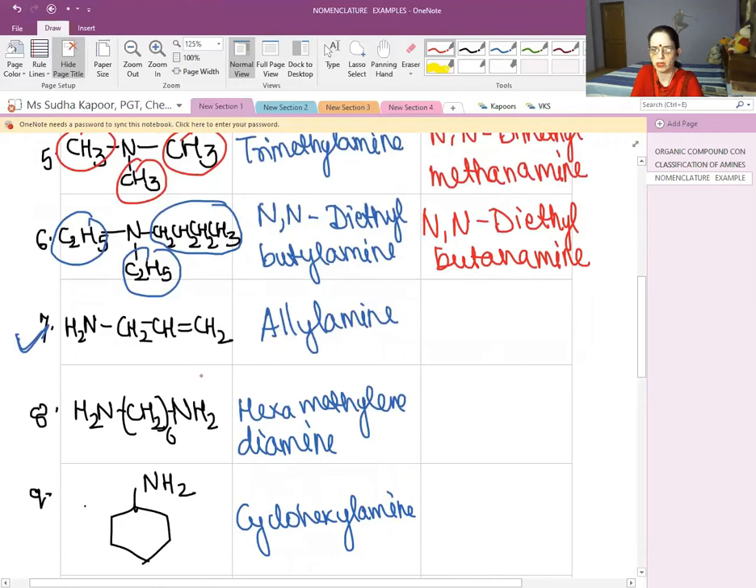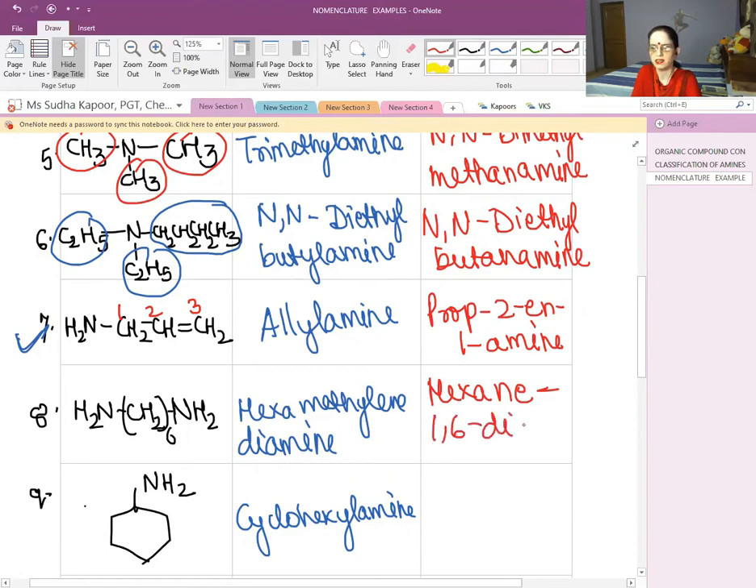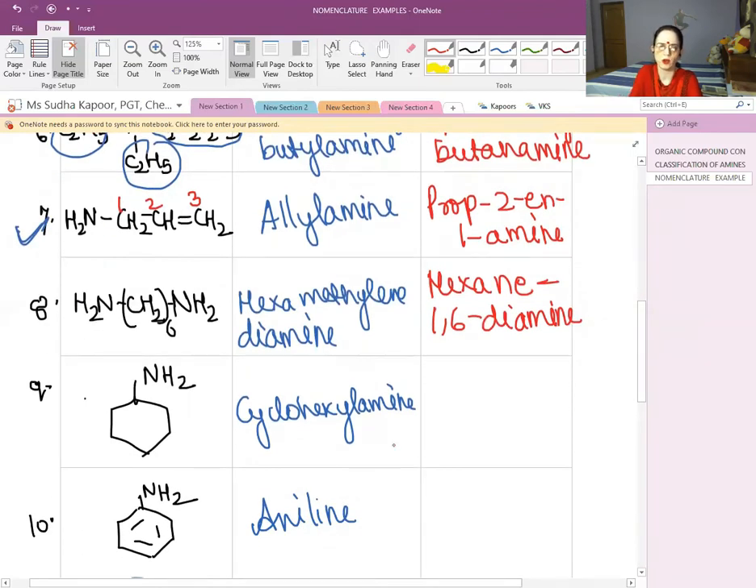Seventh one, the allylamine. Now this time you have to be very particular about the preference. 1, 2 and 3. So we will be calling it prop-2-en-1-amine. Let us consider the 8th example, which is hexamethylenediamine. The 6 CH2 parts, having the first and the last as NH2. We will be calling it hexane. Remember that we are not going to remove E now. Hexane-1,6-diamine.